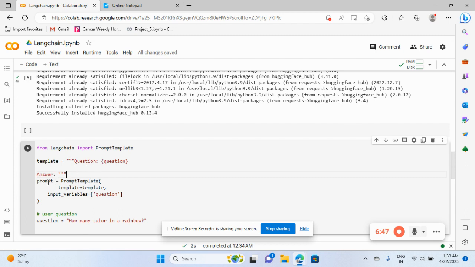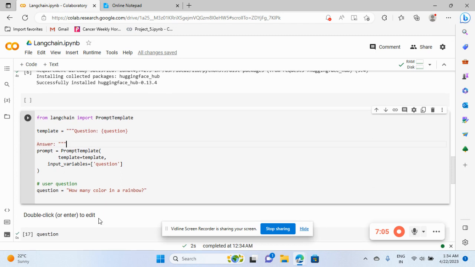And then we have created the prompt. As I have imported the prompt template, in the prompt template I have passed my template, whatever the question or the format we have. And after that we have an input variable called question. So I have created the question, and over there you can go and put your question. If I create my API, I'll create one prompt or one bar over there, where I can put my question.